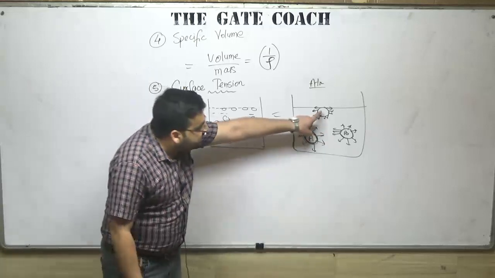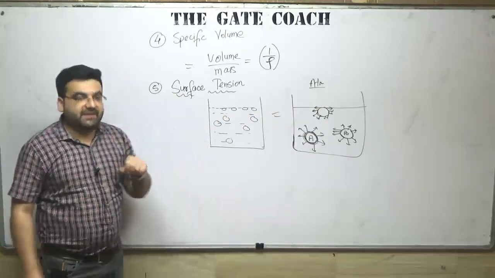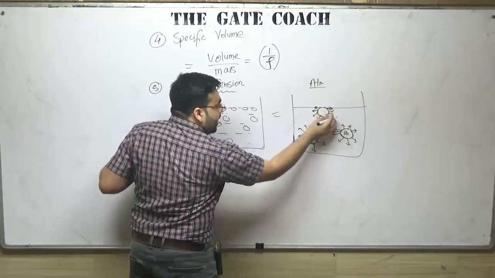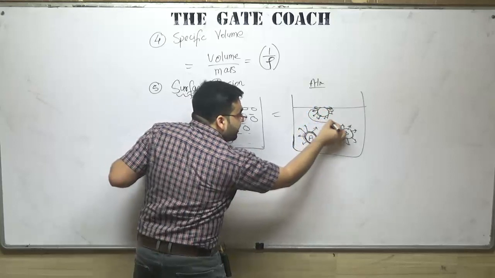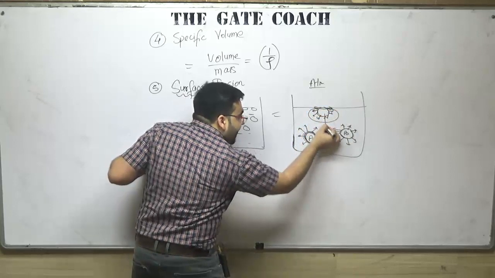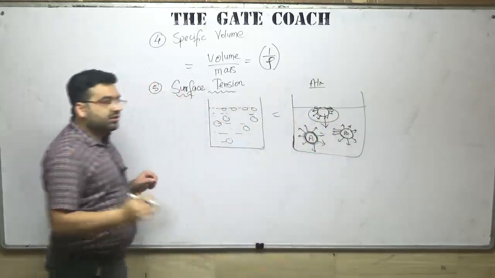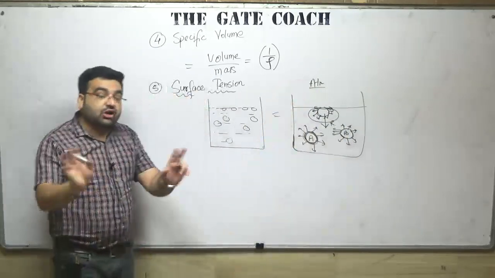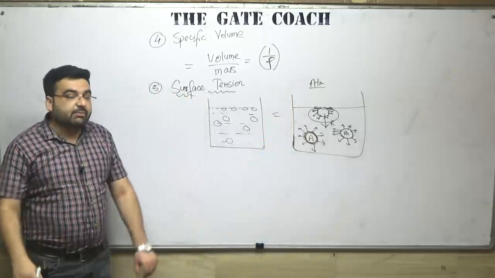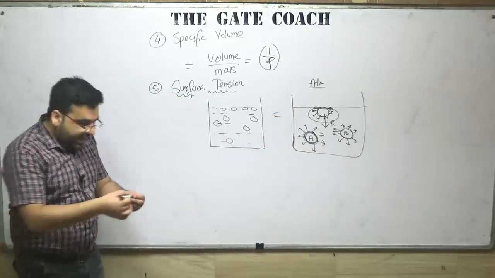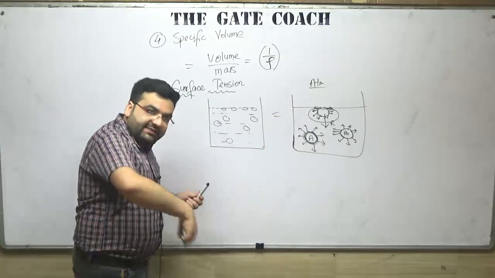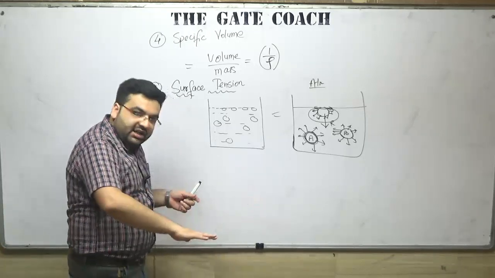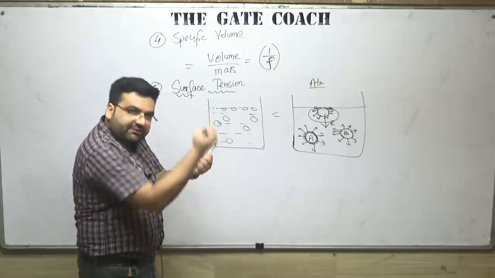But as far as this particle at the surface is concerned, some forces acting here will get cancelled out. But these forces must be having some resultant R, and that is not being balanced. So if I have a container full of water, on the surface every particle has some resultant force inside it.